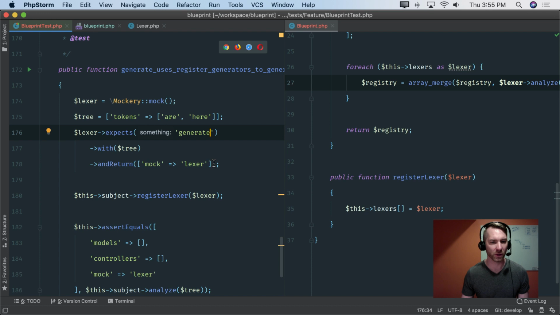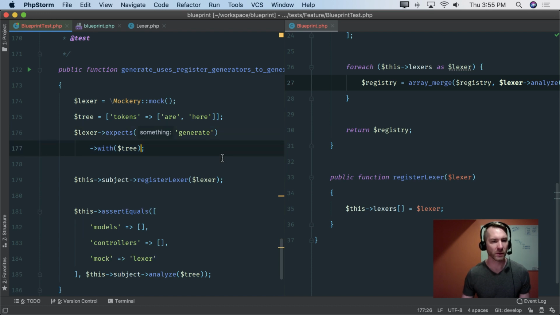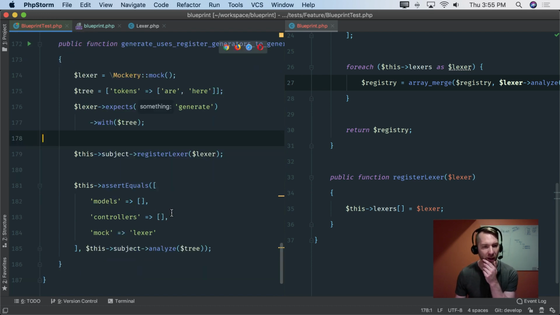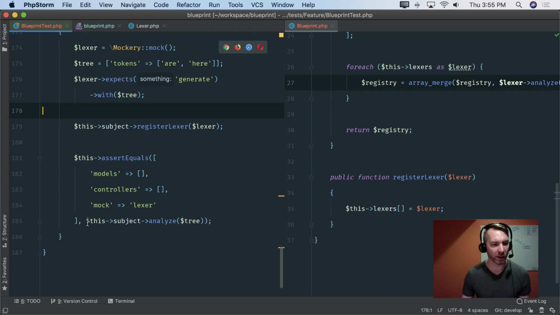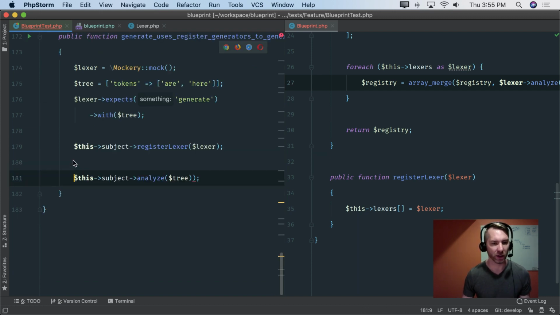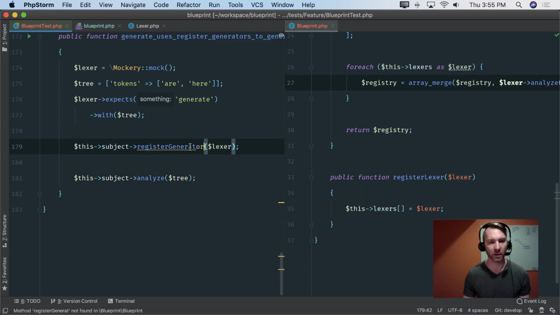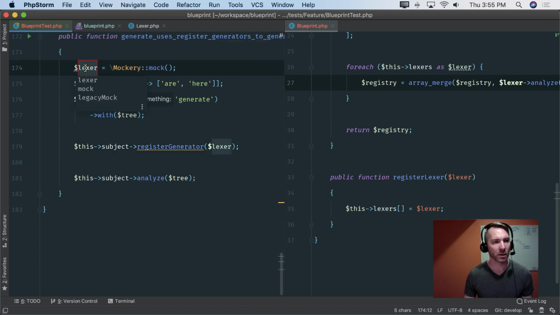And this isn't going to return anything. So the expects is really all I'm going to have here. And I'm really just going to straight call it. And so this will be register generator. And instead of this lexer, let's call this generator.